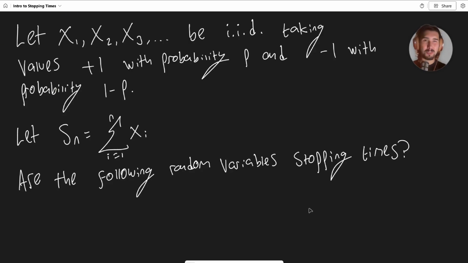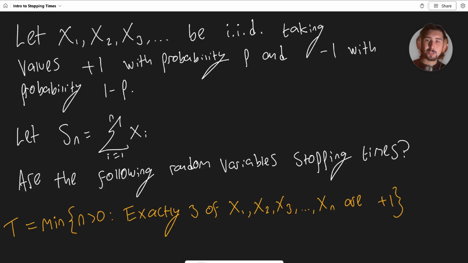Now, first of all, let's just acknowledge something. This is just a simple random walk. So if you've not seen my videos on simple random walks, go and check them out, but you probably have, or at least you know what a simple random walk is. But just to be clear, we're dealing with questions. Some of them are just going to be about the x's, but most of them are going to be about the Sn's. So make sure you know about your simple random walks. Okay, let's go.